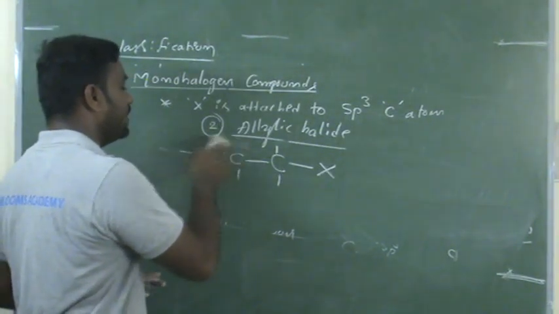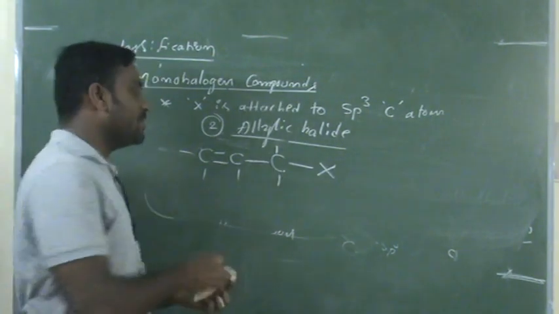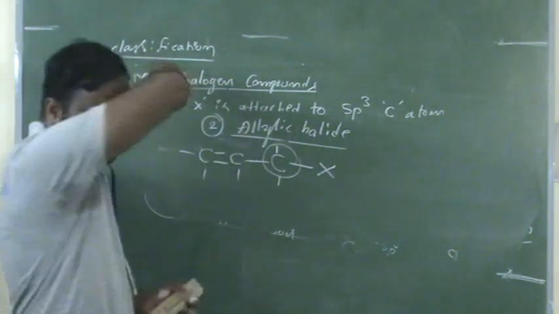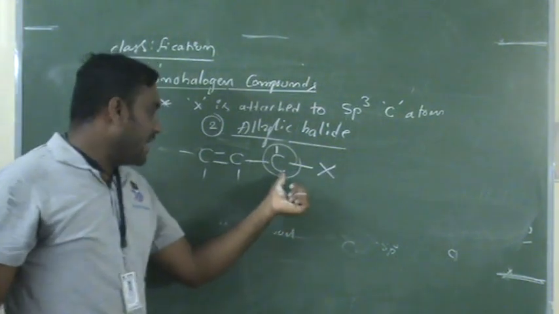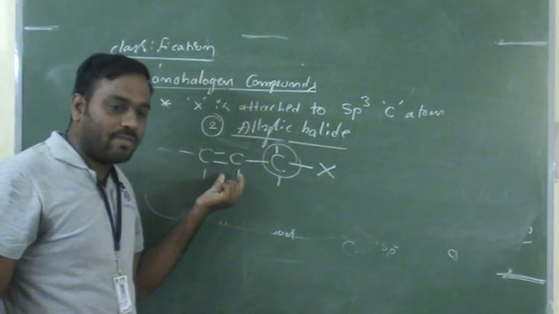You are seeing clearly here. The halogen atom is attached to an sp3 hybridized carbon. This is the sp3 hybridized carbon, which is immediately attached to a carbon-carbon double bond.